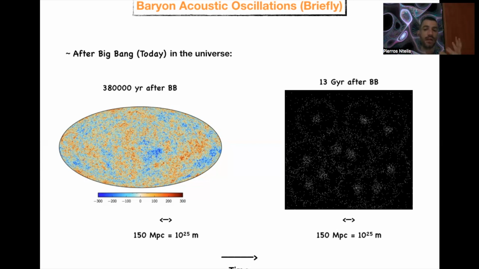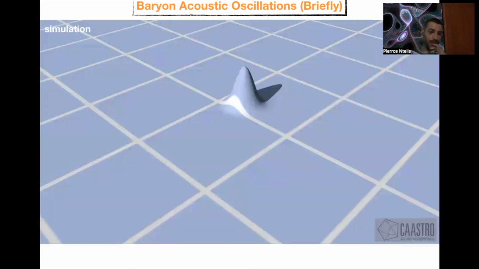And let's see, what is this particular scale? We can have in the early universe the hot BAO and in the late universe the frozen BAO. Let's see this pattern in more detail.